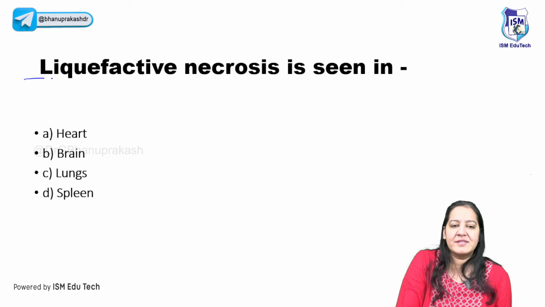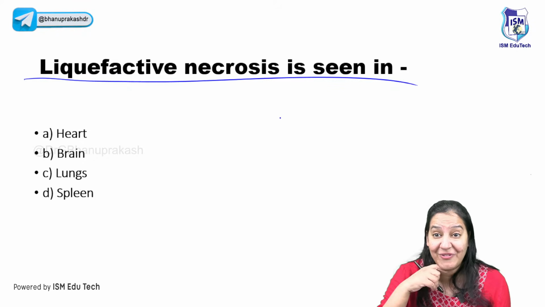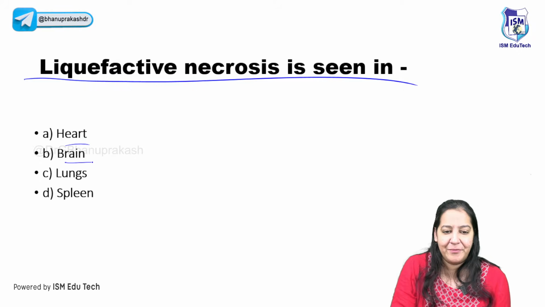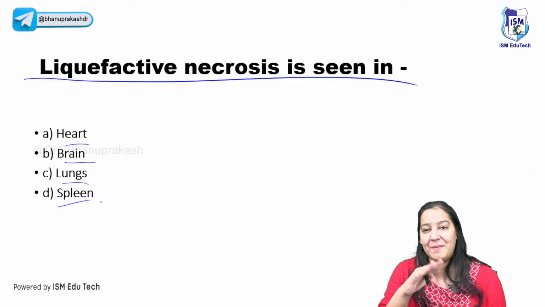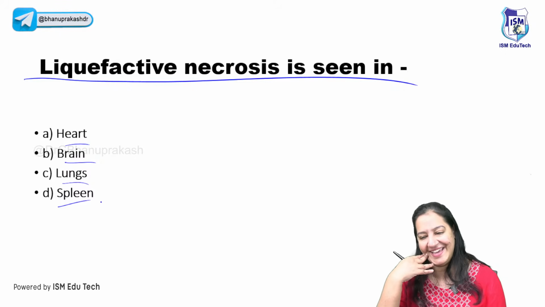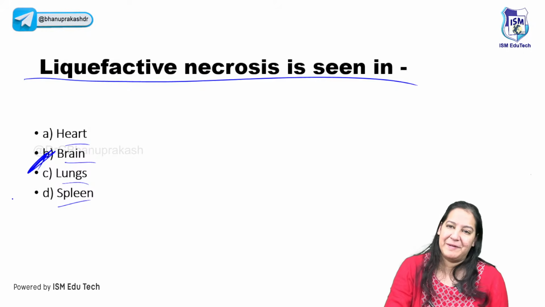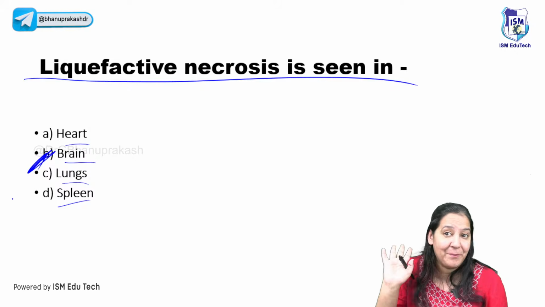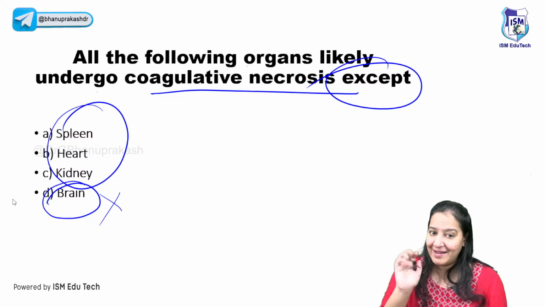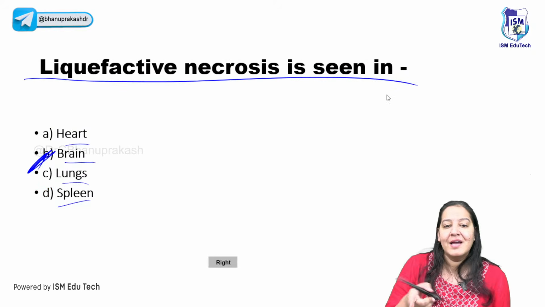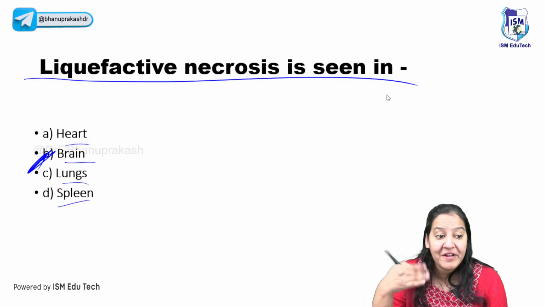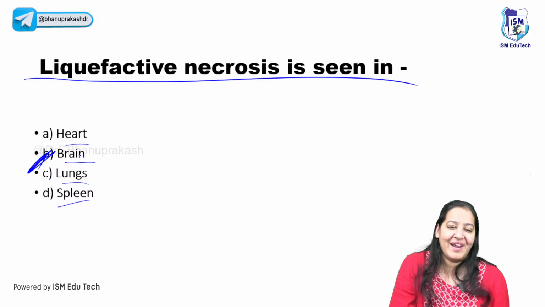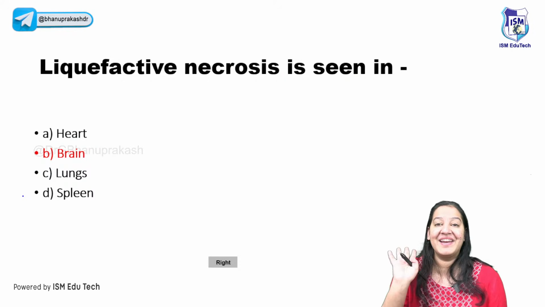So liquefactive necrosis occurs in which organ? I've told you the causes of liquefactive necrosis. Is it heart, brain, lungs or spleen? The same question I'm asking in another way. So again, the answer is B. So the exception of coagulative necrosis and the site of liquefactive necrosis have the same answer, brain. The last answer was also brain. That was an exception of coagulative necrosis. And this answer is also brain. It is an example of liquefactive necrosis. Please learn it. Without any confusion, it's brain.